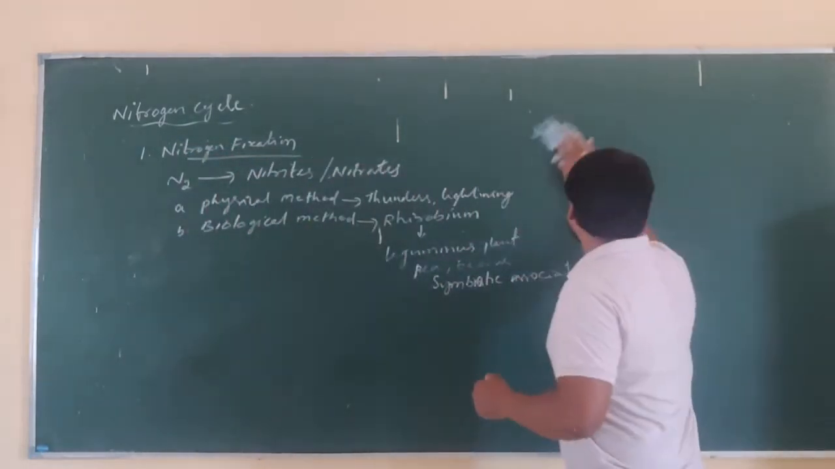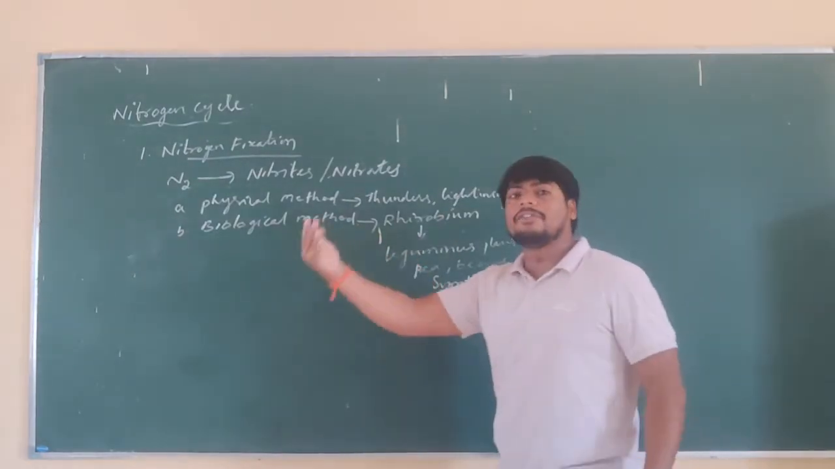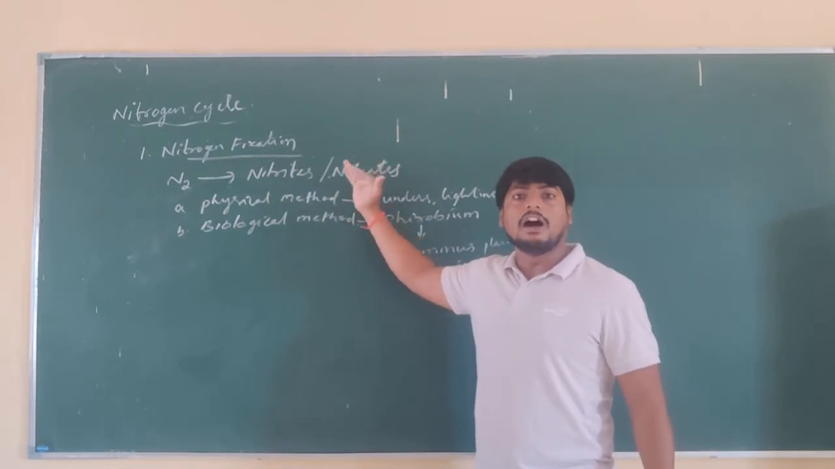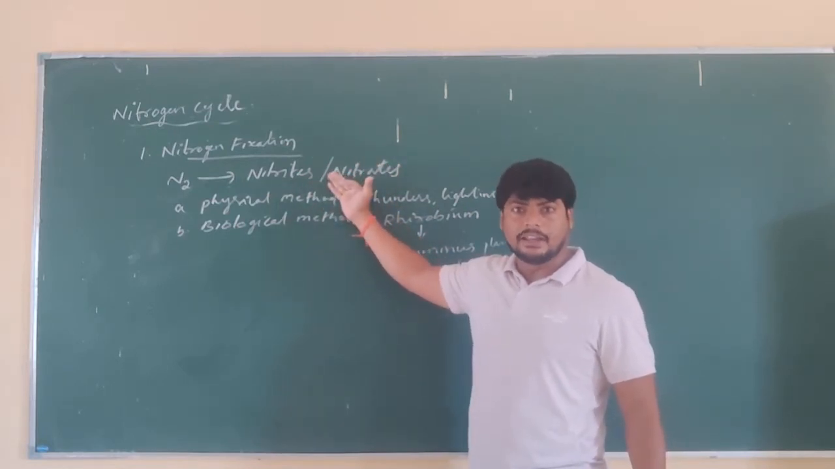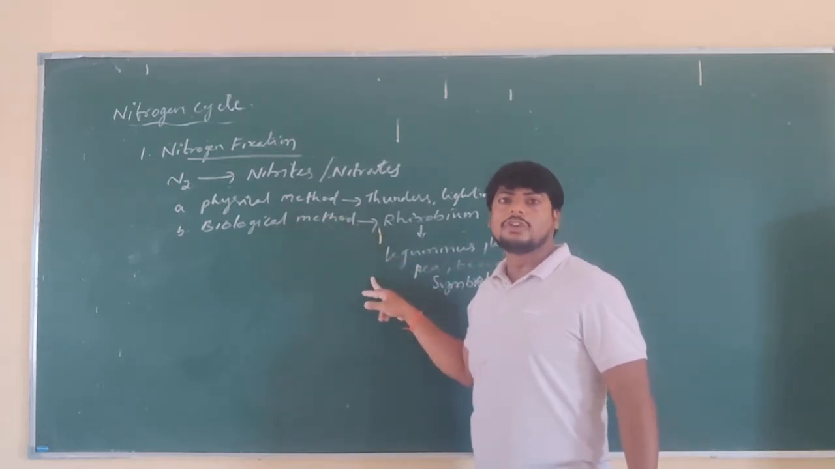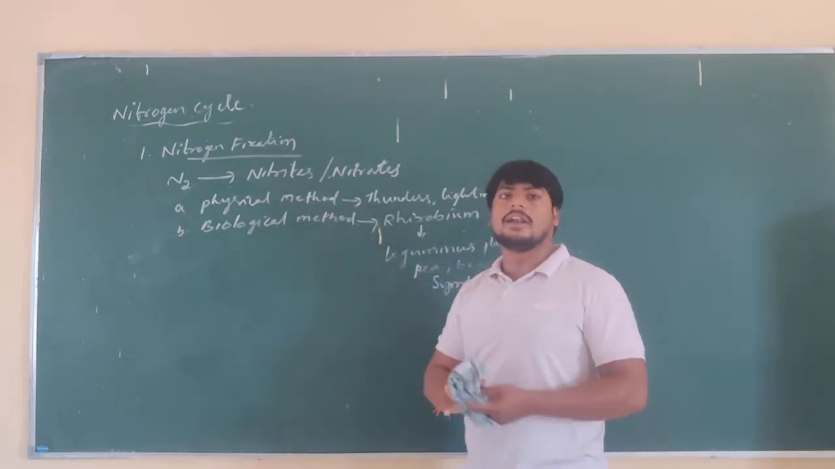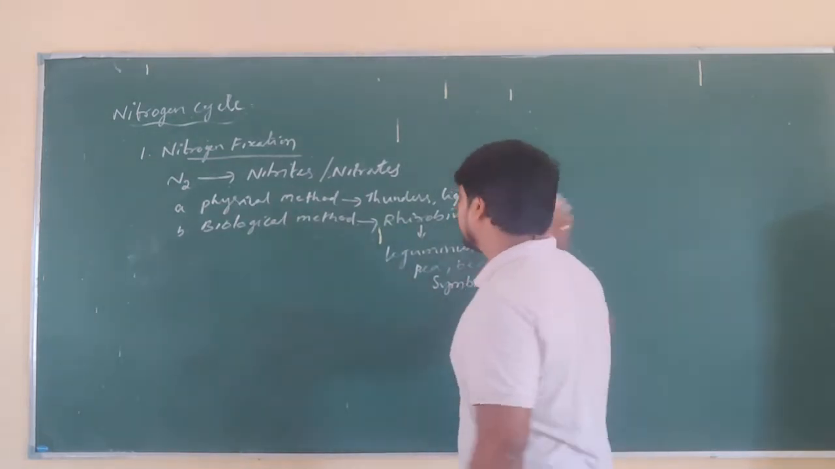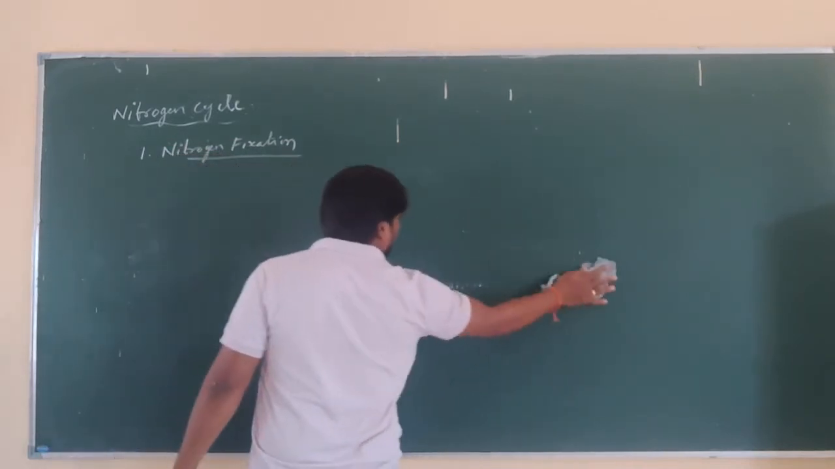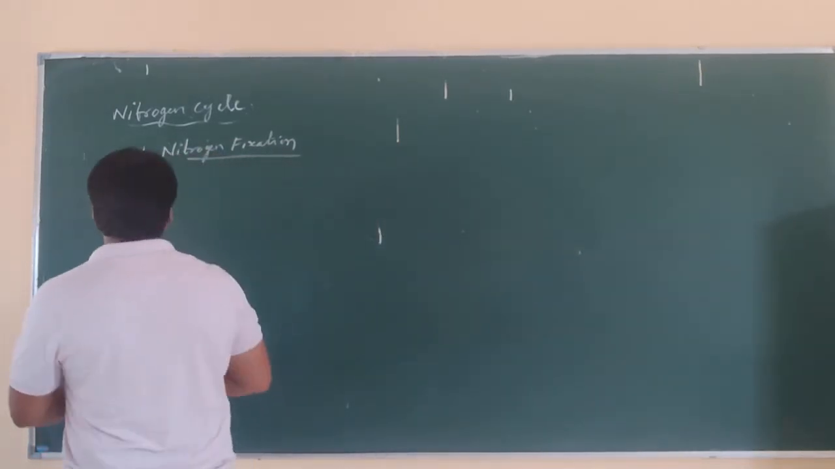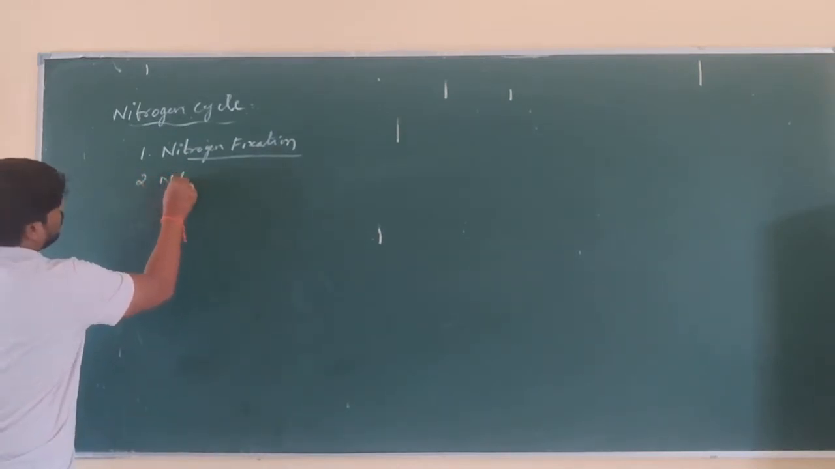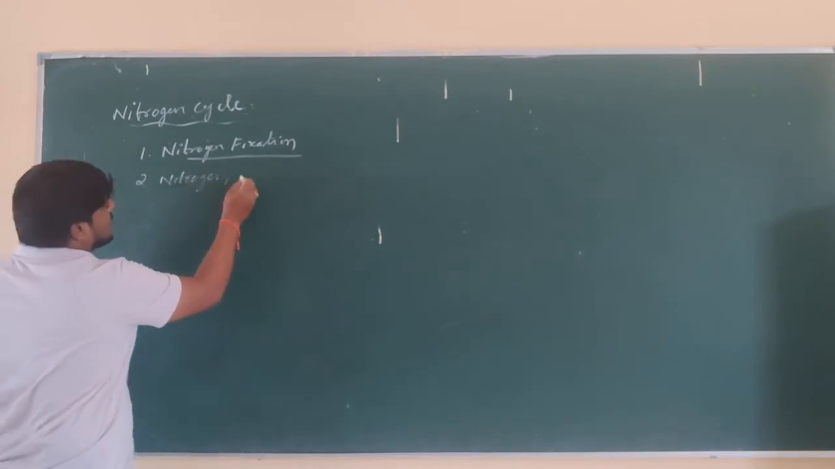So, what does nitrogen fixation mean? Converting from one form to another form. Atmospheric nitrogen is converted into a compound state like nitrite or nitrate, which is done by thunder and lightning and by the Rhizobium bacteria, and that process is called nitrogen fixation. Next, the second process of the nitrogen cycle is nitrogen assimilation.